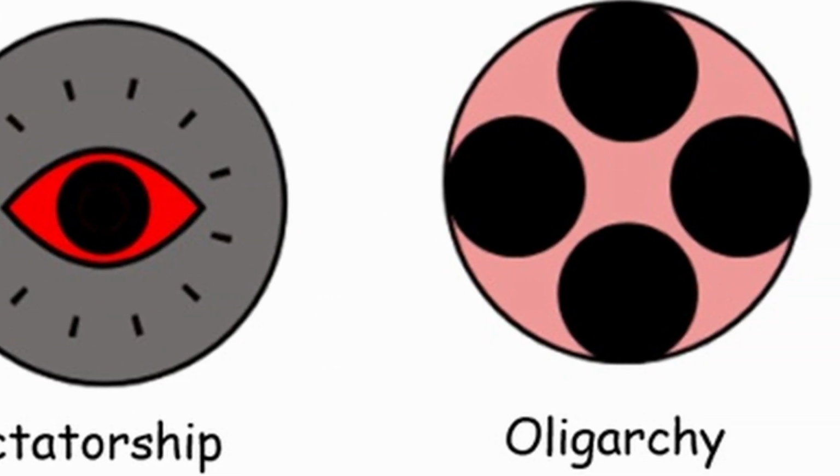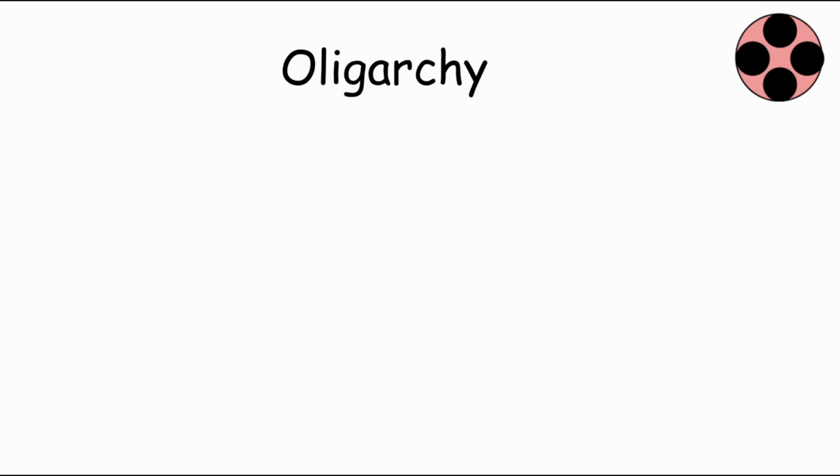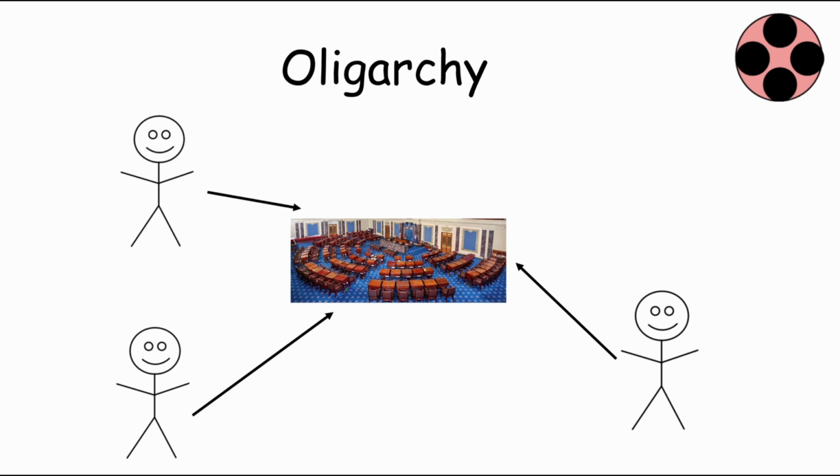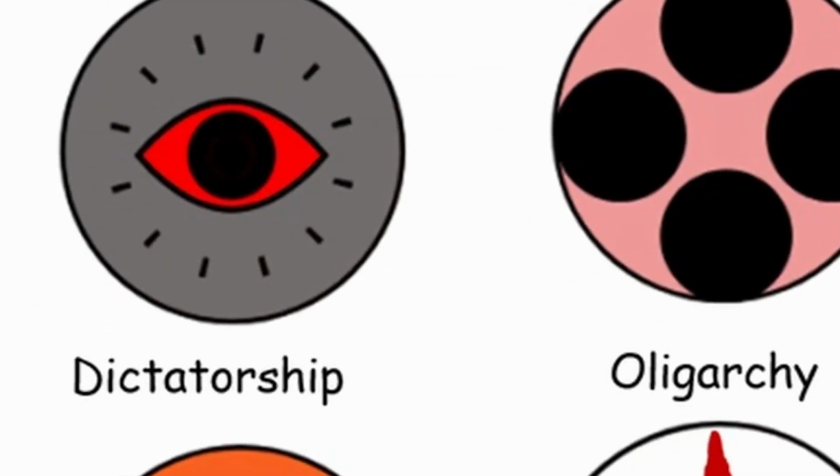Oligarchy. Oligarchy is a form of government where power is concentrated in the hands of a small, privileged, and influential group of individuals or families. This term often implies that this select few uses their wealth, social status, or other factors to maintain and perpetuate their control.